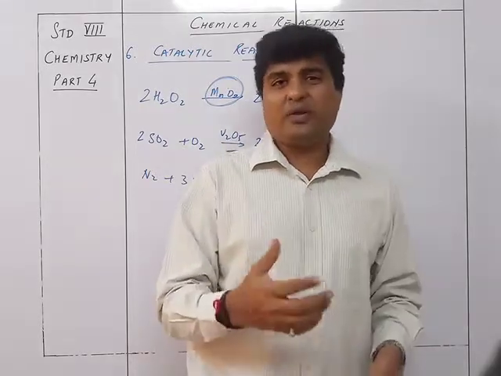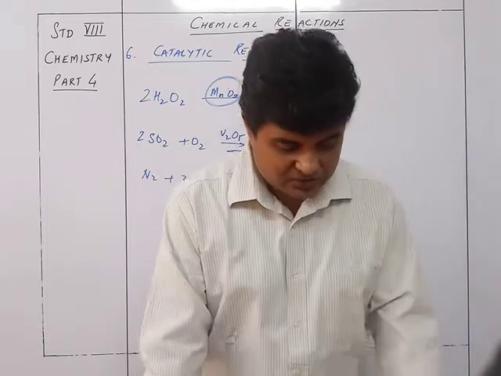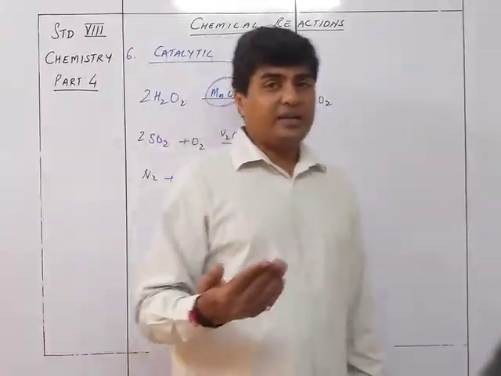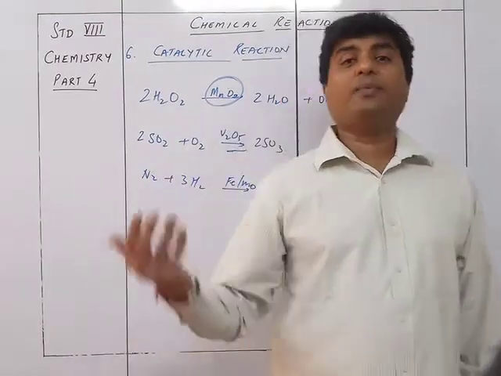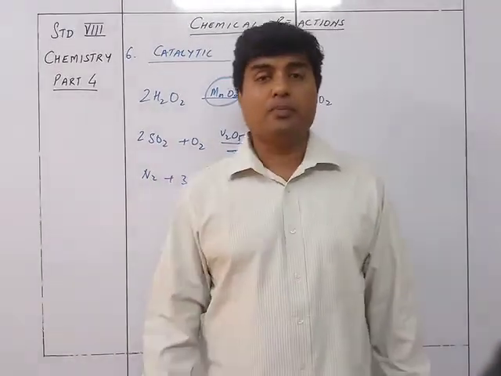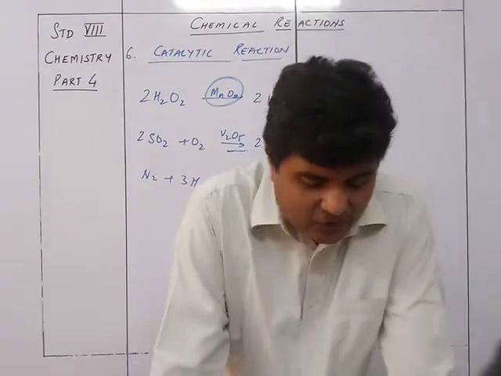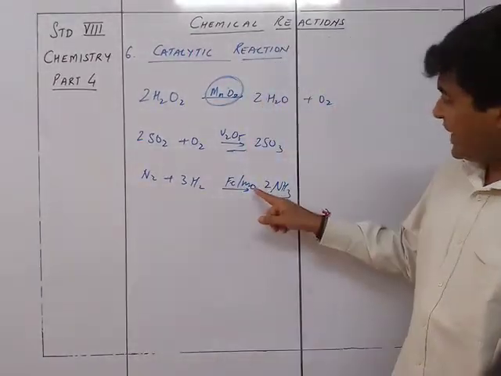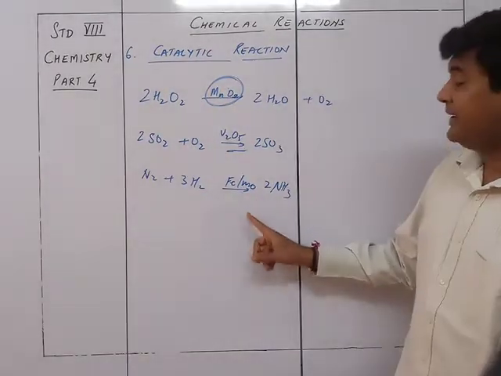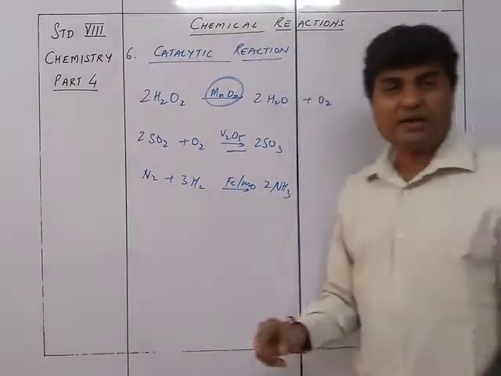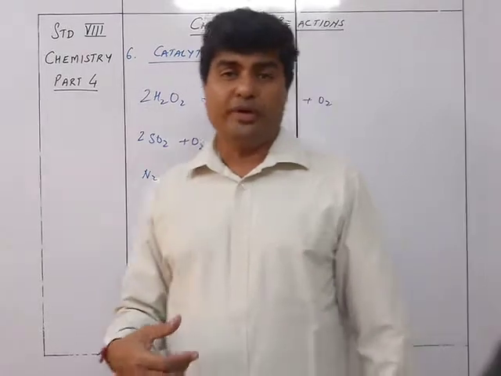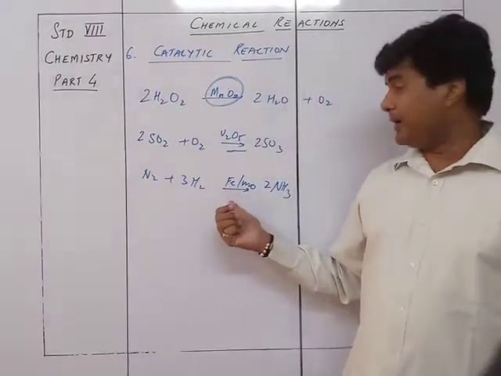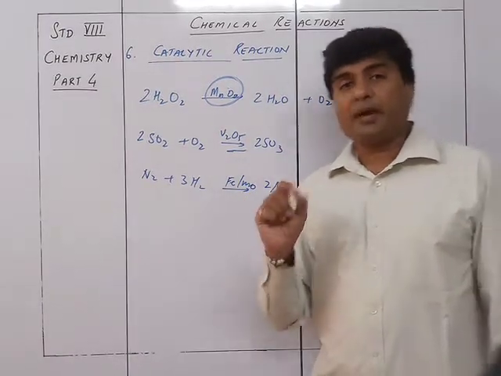So, that's why you need a negative catalyst in such conditions. And apart from catalyst, there could be another thing which is helping the catalyst to improve its efficiency, called a promoter. So a promoter is added to the catalyst to increase its efficiency. For example, molybdenum. So this Mo, which is molybdenum over here, is the promoter in the case of formation of ammonia. So in the formation of ammonia, iron is the catalyst, but molybdenum is the promoter.